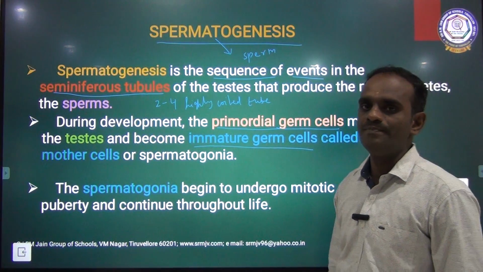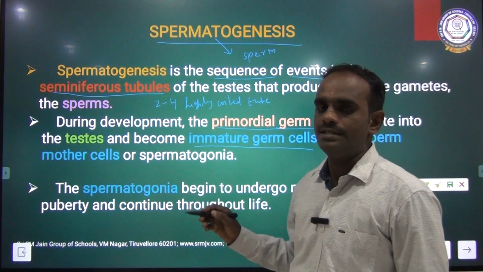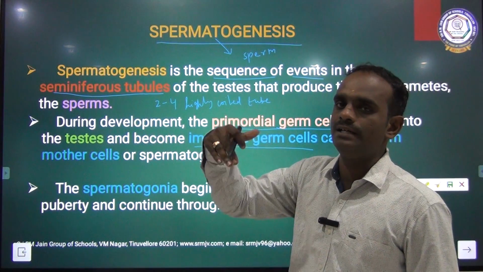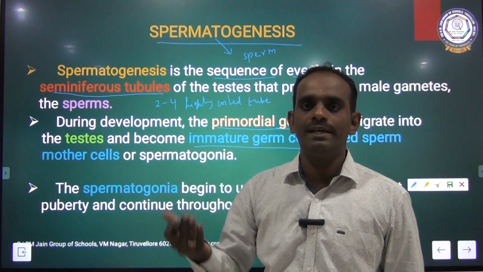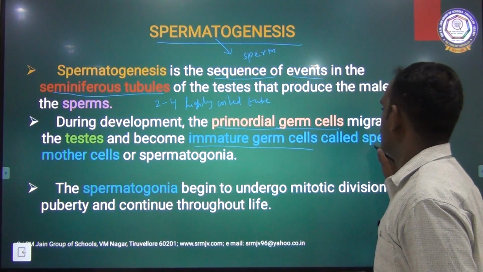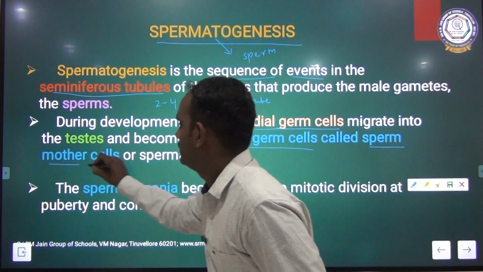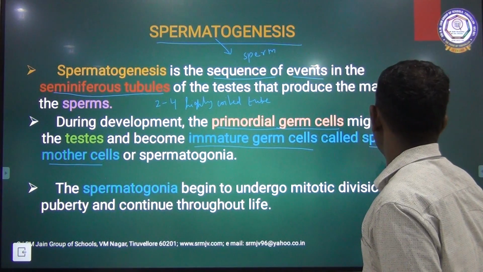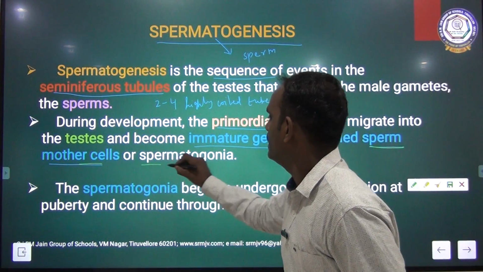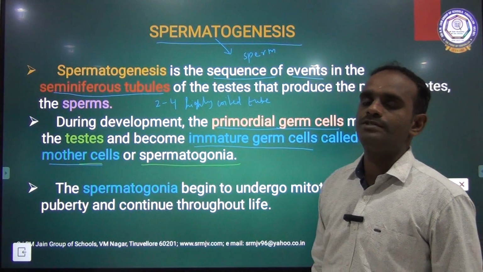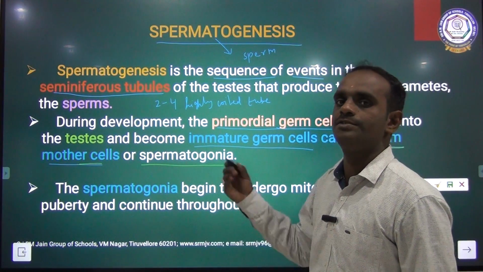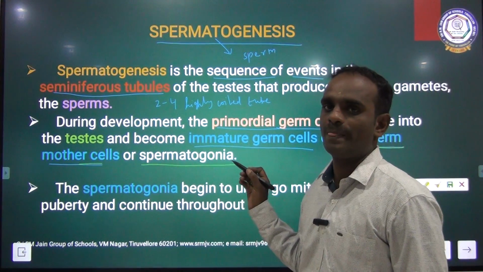Once again I am repeating, during the development, the primordial germ cells slowly migrate into the testis and become immature germ cells called sperm mother cells. The immature germ cells, the sperm mother cells, are also called spermatogonia.